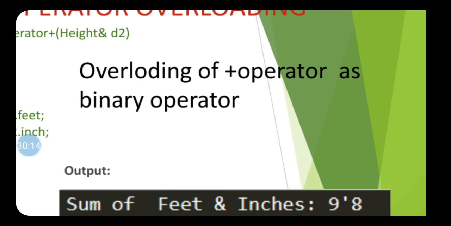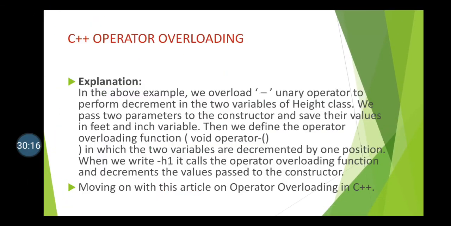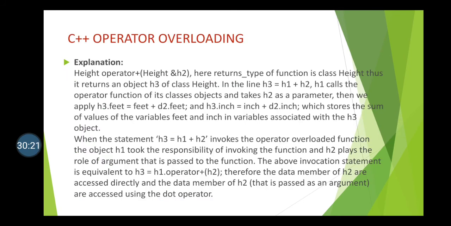Okay. So from these two programs, you come to know how you can overload an operator as unary and operator as binary. Is that clear? Here I wrote the explanation of how the plus binary operator gets overloaded. You can go through this. Okay. At the end of the chapter, I want to tell some rules.